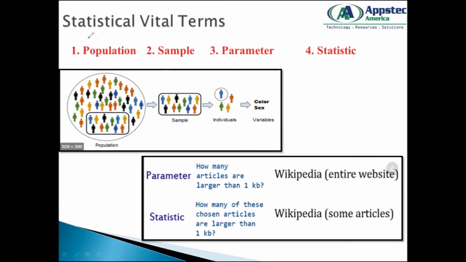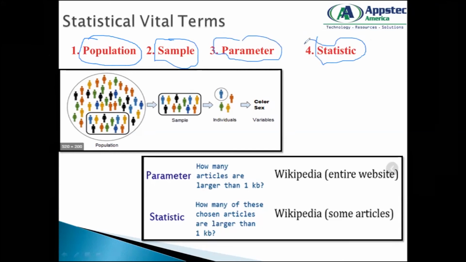So we have something called population, sample, parameter, and statistic. These are the four jargons predominantly used across all the statistical measurements that I'm going to work with along my machine learning exercises when I want to know my data pretty well.